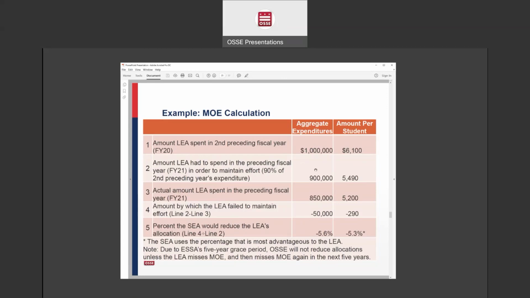So if you look at line 3, the LEA actually only spent $850,000 of state and local funds and $5,200 on a per pupil basis. So they actually did not meet MOE because they failed both the aggregate expenditure test and the per pupil test. So in this case, if the LEA fails to meet MOE again over the next 5 years, then there would be a reduction to the LEA's federal funds allocation.